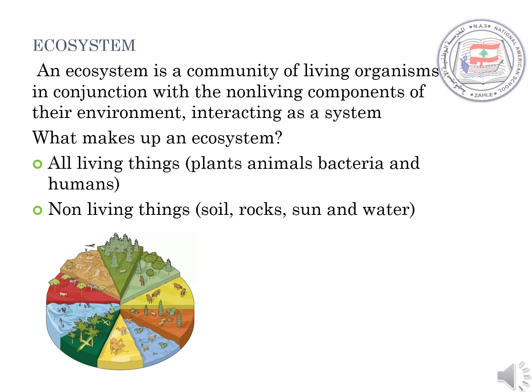What is an ecosystem? An ecosystem is a community of living organisms in conjunction with the non-living components of their environment interacting as a system. What makes up an ecosystem? We have two things that make up an ecosystem: all living things such as plants, animals, bacteria, and humans, and the non-living things such as soil, rocks, sun, and water.